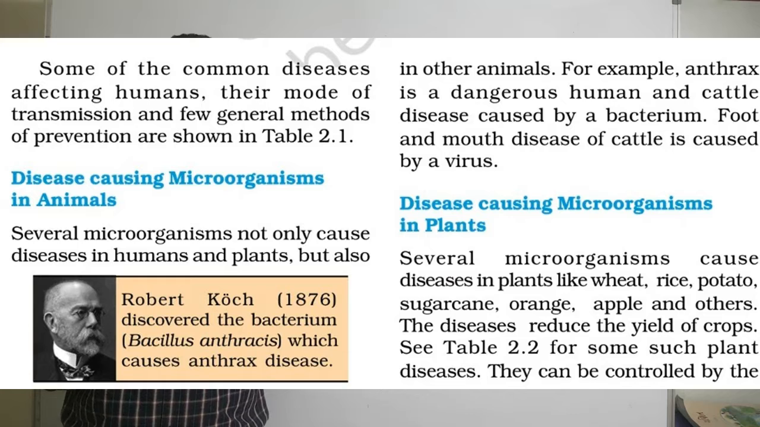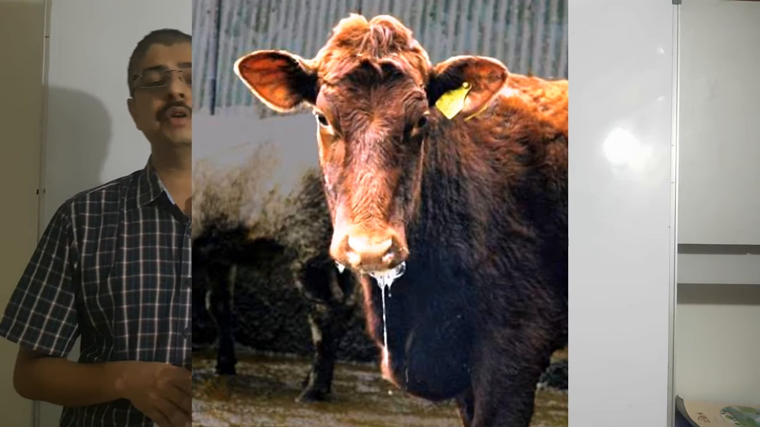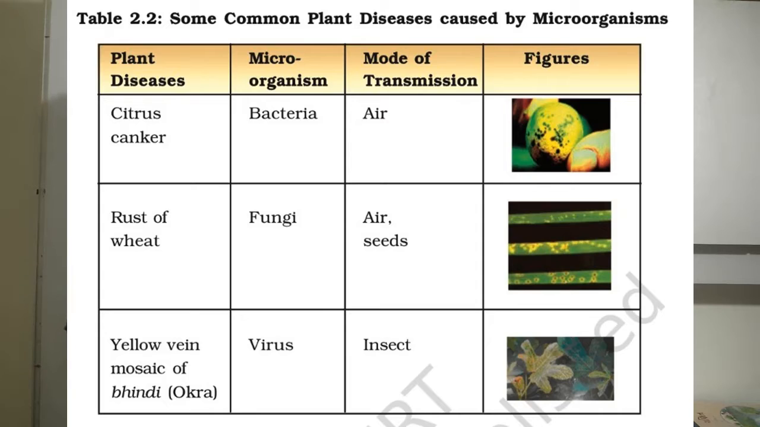Disease causing microorganisms in plants. Several microorganisms cause disease in plants like wheat, rice, potato, sugarcane, orange, apple and others. The disease reduces the yield of crops. You can see in table 2.2 some such plant diseases. They can be controlled by the use of certain chemicals which kill the microbes. Friends, on your screen you can see the foot and mouth disease in the cattle. Now, table 2.2, some common plant diseases caused by microorganisms, is on your screen.